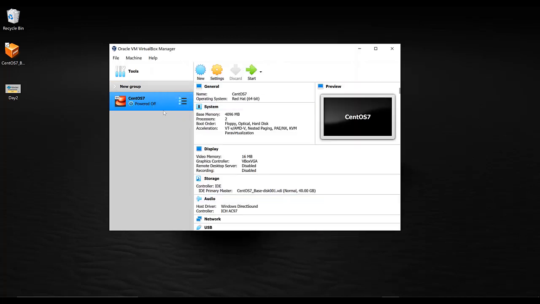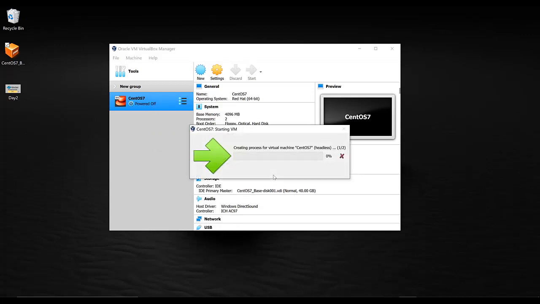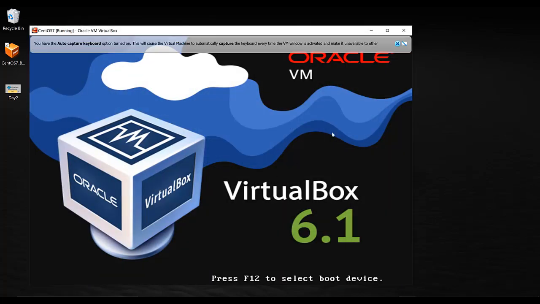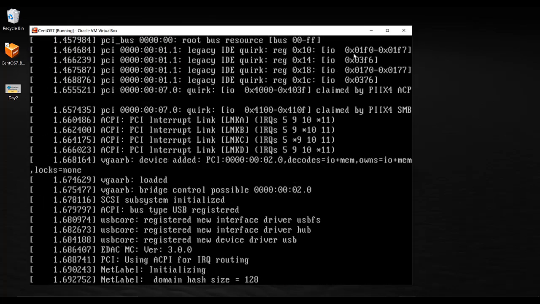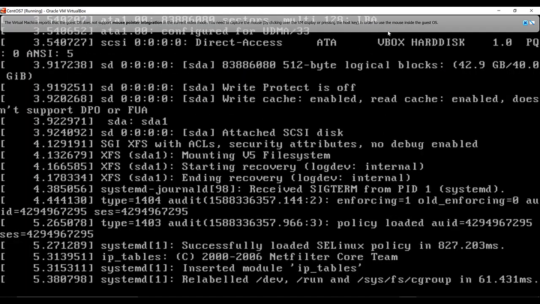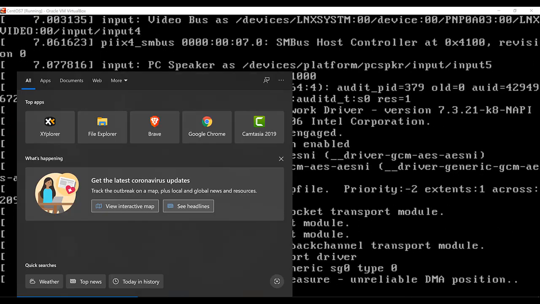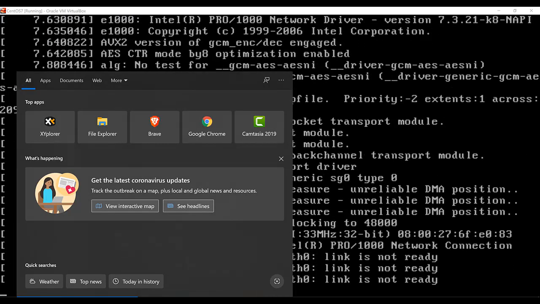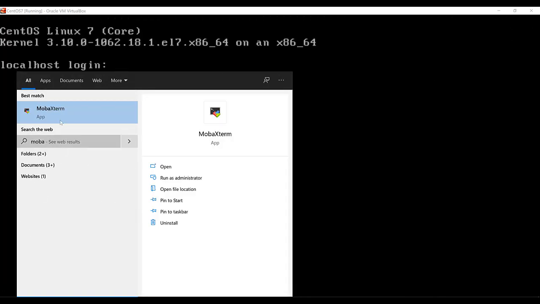Once imported, just right click here and do a detachable start. Detachable start has the advantage that you can send it to the background, and this way you can save some disk space or real estate on your desktop. We are not going to use this virtual machine directly. The reason being, we are going to ascertain the IP address of it and use MobaXterm to log into this system.